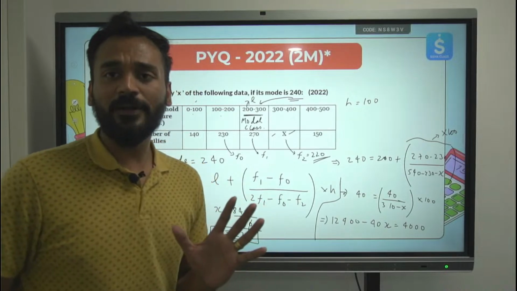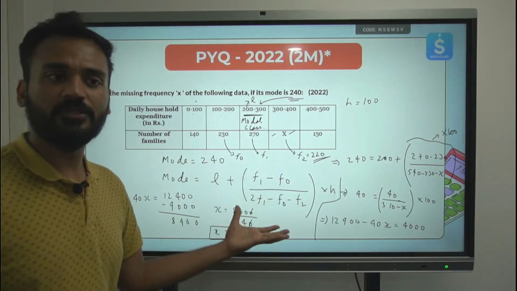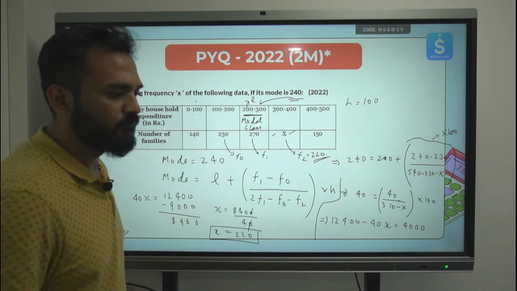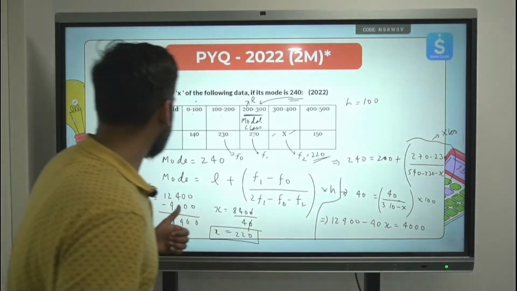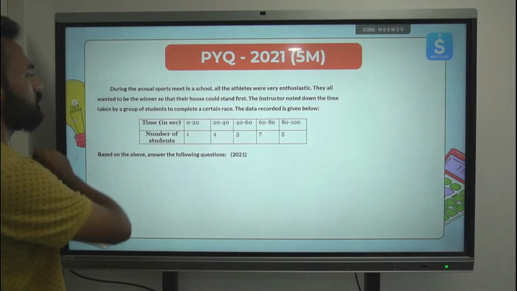is missing in the table, you can use the formula, you can use the same steps, and you can find the answer easily. Clear, everyone? I hope this is clear. Let's move to the next question.